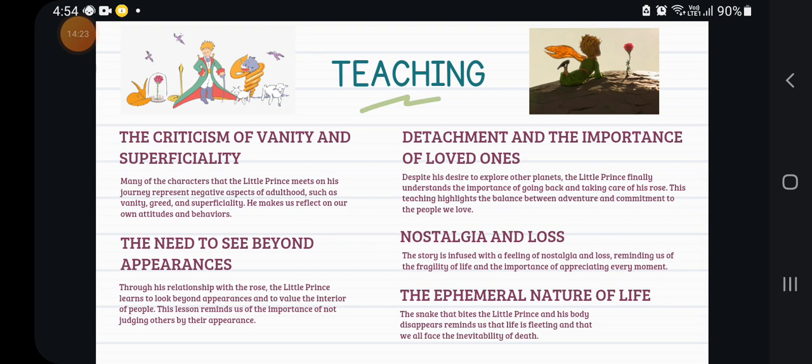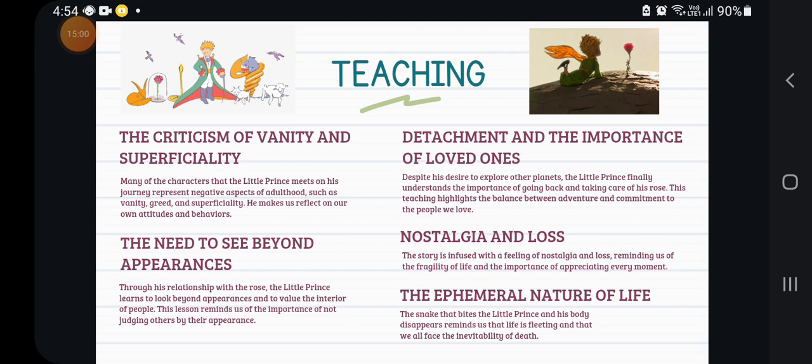And we see life through the eyes of the little prince, the eyes of the child that we have. With this, he reminds us of life's fleeting nature and the inevitability of death. It was a poisonous snake. A poisonous snake is very dangerous and you can die from a poisonous snake.